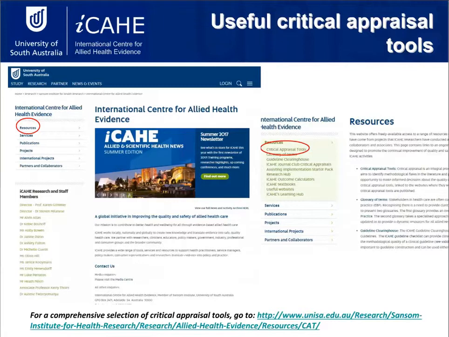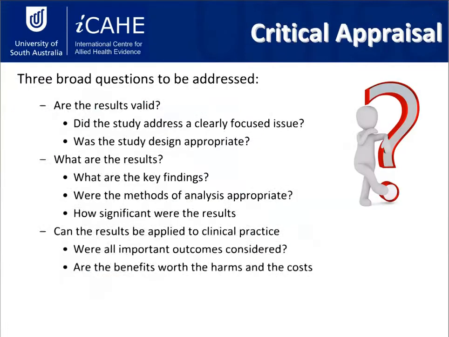It's our most popular page on our website, so we're just in the process of making sure that we've got all of the critical appraisal tools, or at the very least links to other libraries that also have compendiumed together a list of critical appraisal tools. But you can access that anytime, and it's quite a comprehensive list of tools for you to be able to move forward onto the next stage.